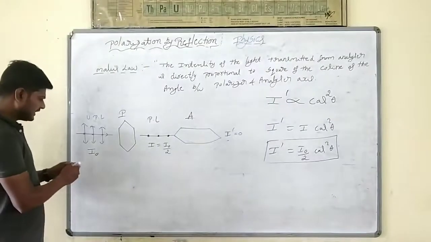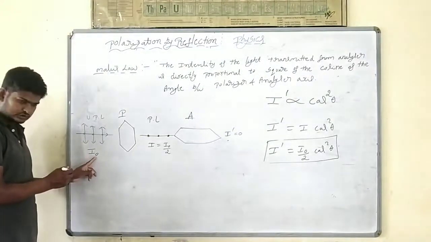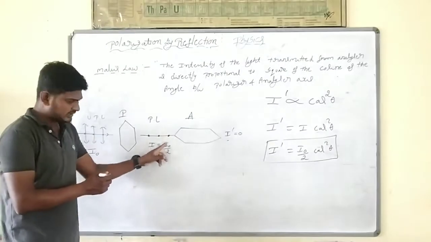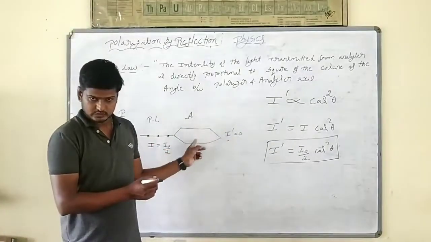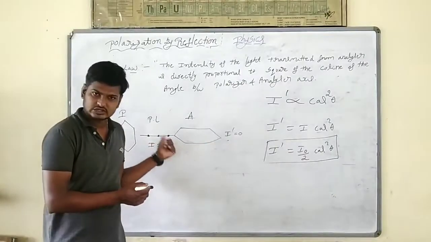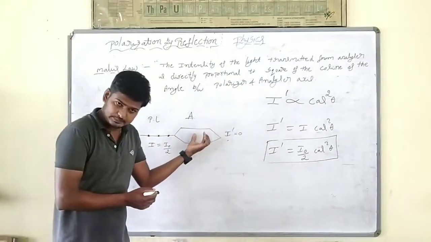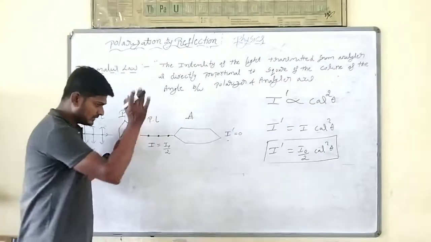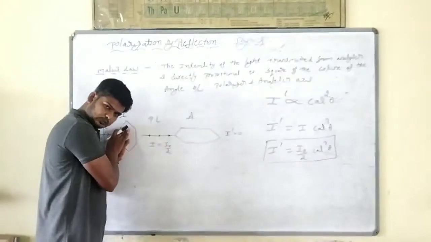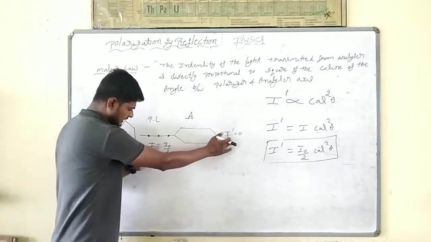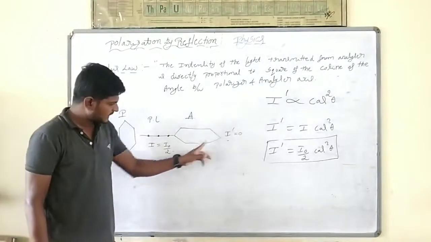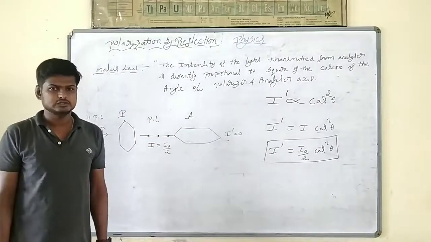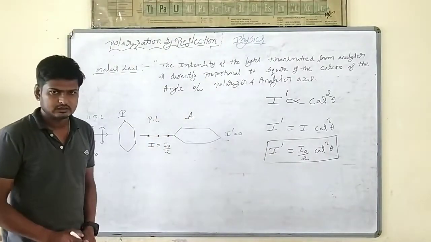Simple. When I make light incident on the polarizer, the intensity will be I naught, unpolarized light. Here this will be polarized light, decreased by half. This is the analyzer, where we can check whether the light is polarized or not. When I place the analyzer parallel to the polarizer, intensity will be I naught by 2 only. When I place it perpendicular, intensity is going to become 0. That is Malus law. Clear?